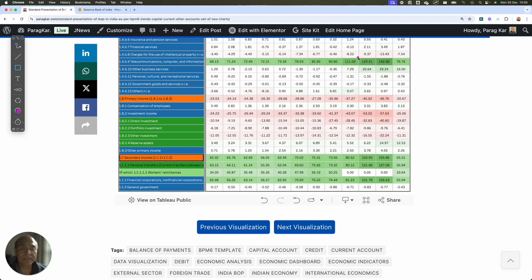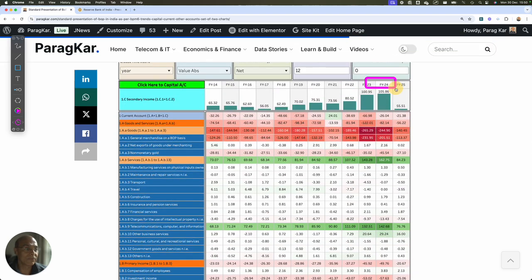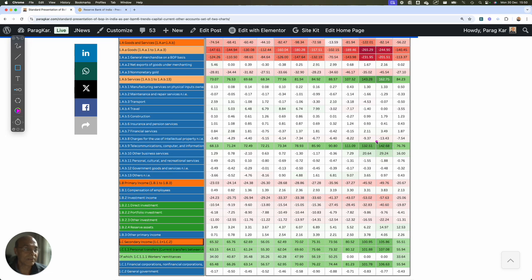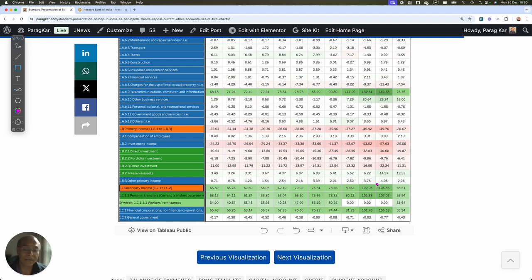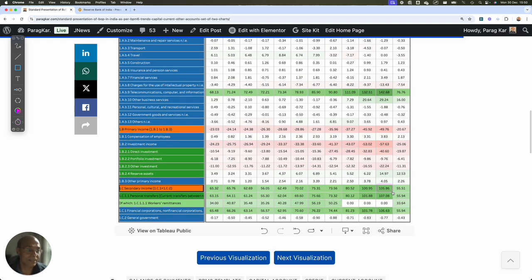So you can see that India is making a remittance income of roughly 100 to 108 billion dollars. And how much are we earning through our telecommunication services? It is around 132 to 142 billion dollars in the last financial year, FY24. Our services income on account of telecommunication, computer and information services has been very, very high. If you look at this services income, we will find that $142.68 billion out of $162.75 billion is on account of services, and the remittance income has been very significant,